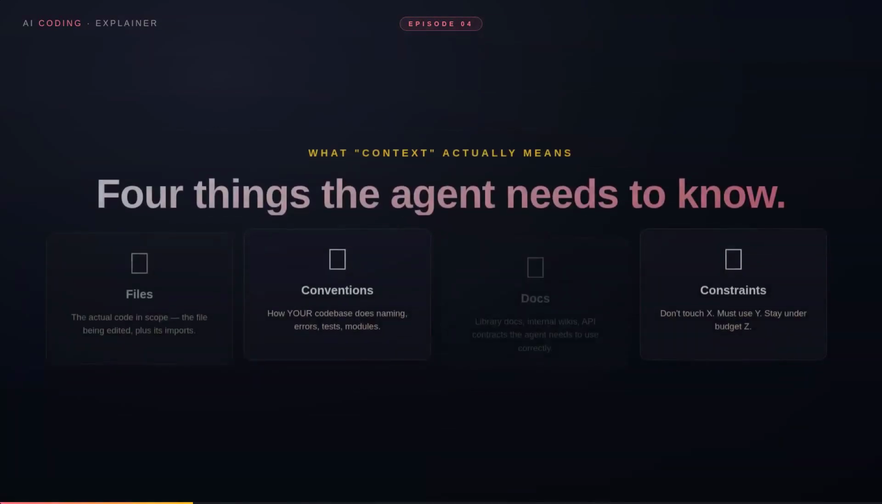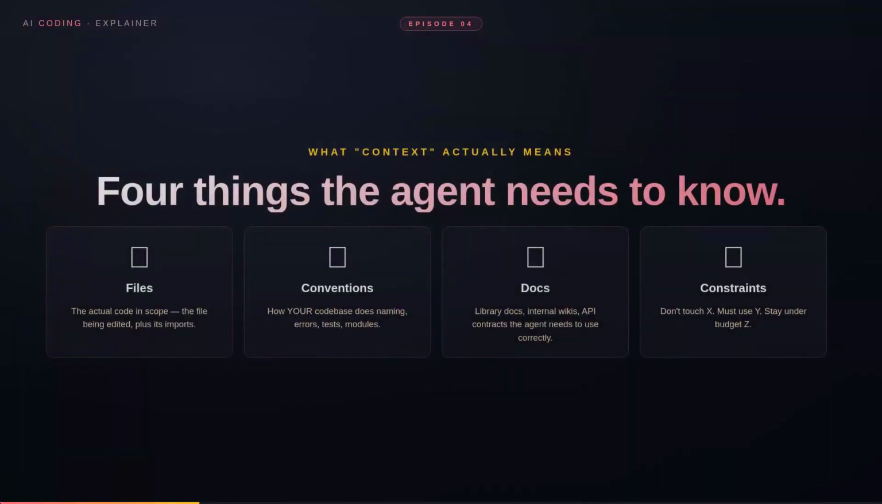2. Conventions. How your codebase does things. Your naming style. Your error handling pattern. Your test layout. Your module structure. The agent picks these up from examples or from explicit rules, never from telepathy.